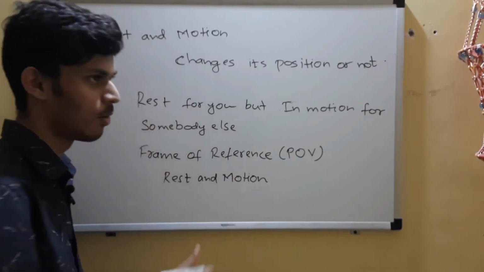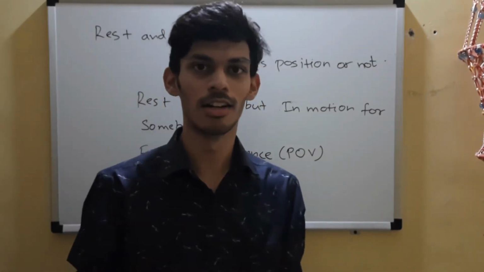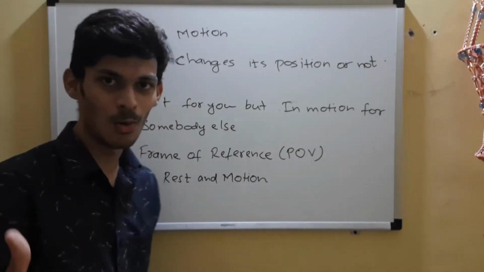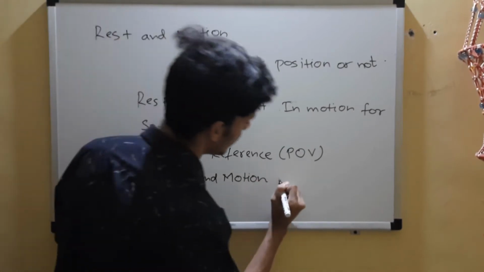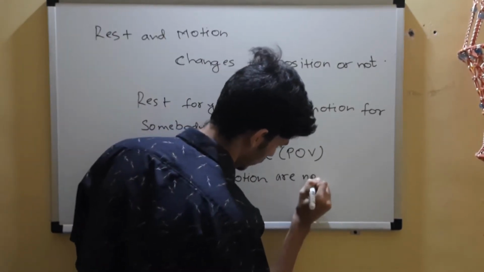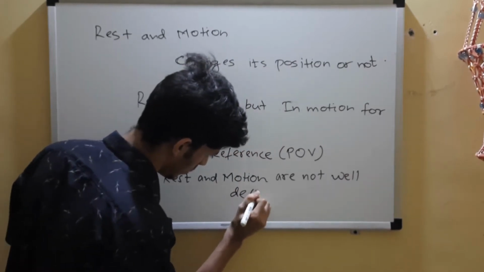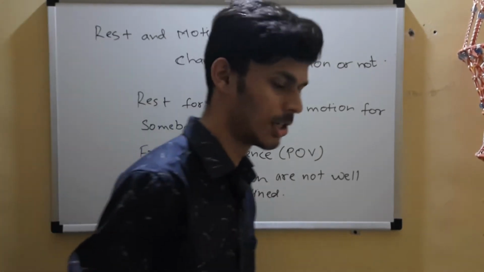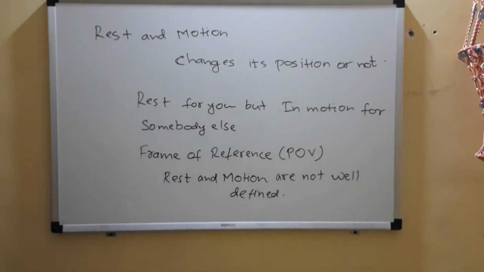If you go to the moon and look at earth, even the earth is moving, which means that this room is moving as well. But now can you see that? No. So rest and motion are not well defined. This was just a basic introduction, nothing much important in it. Questions don't come up from here. It was to increase your interest in the lecture ahead. Okay, you can note it down if you want to.